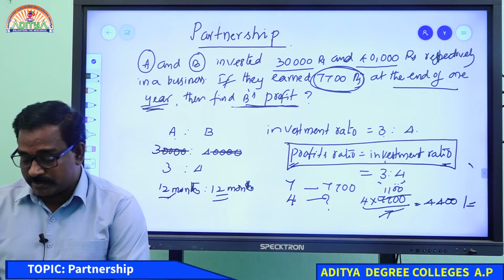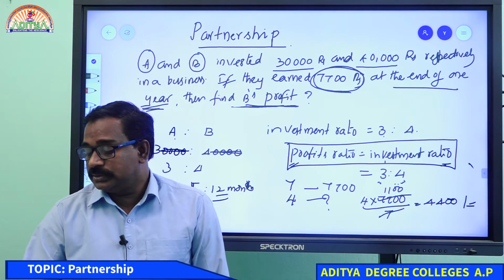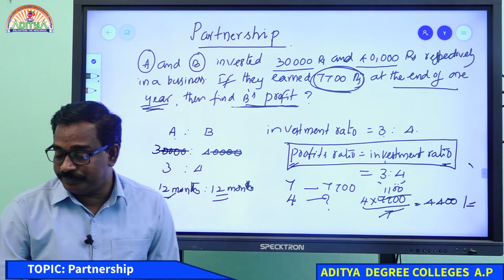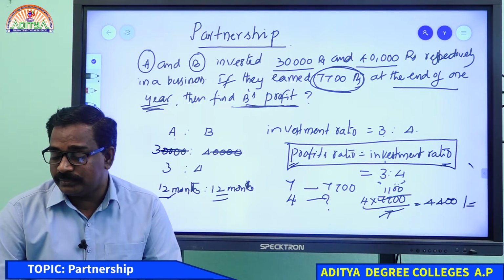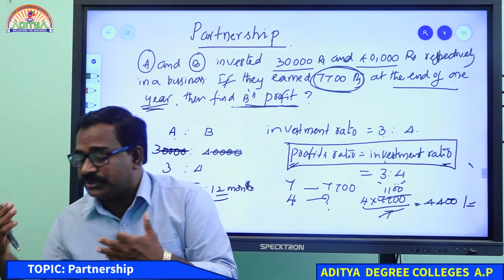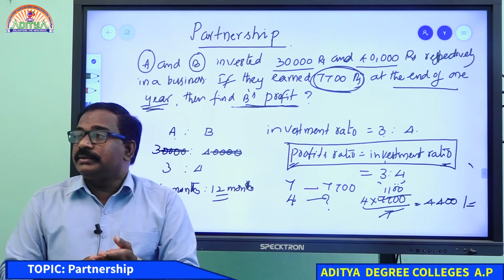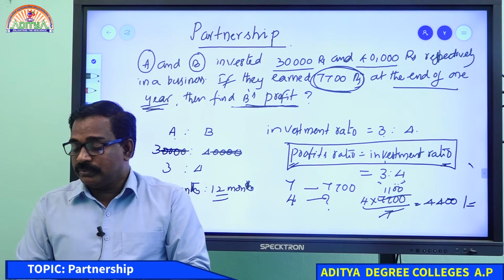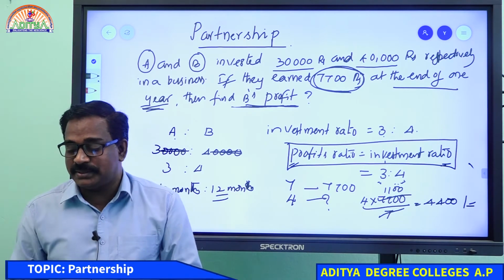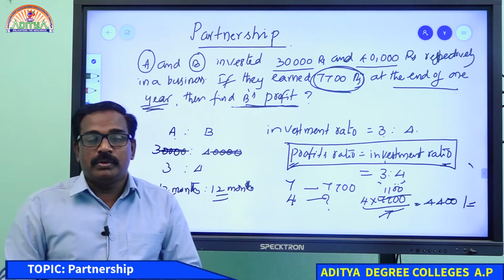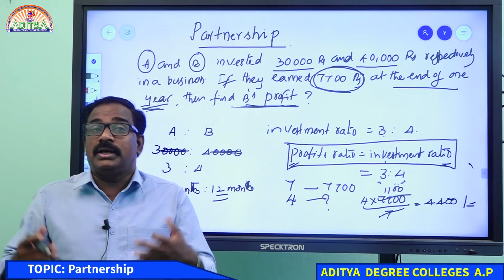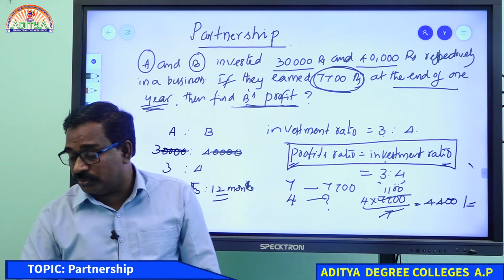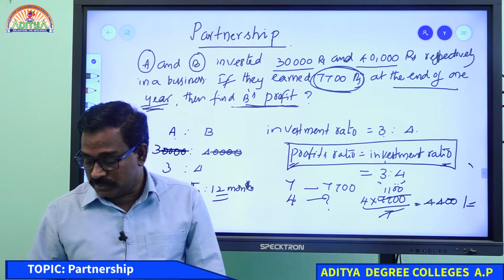Is it clear for everyone? Somebody asked again and again. Just I'll give one more example. By doing more and more examples, we can get that easily. So what is the main point here? Investment ratio equals profit ratio when the time period of the members in the business is the same, like both did the business for 2 years, both for 1 year, both for 3 years. If the same period is continuing, we can take investment ratio equal to profits ratio.